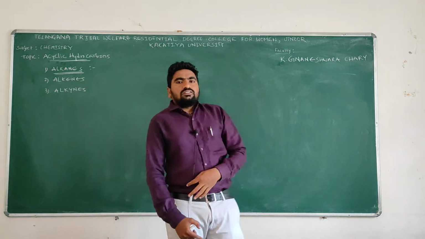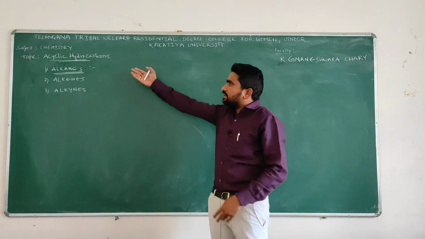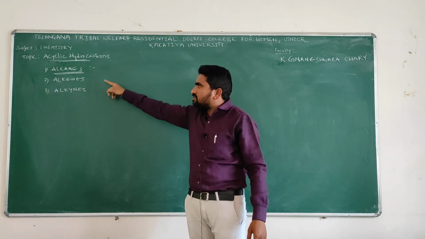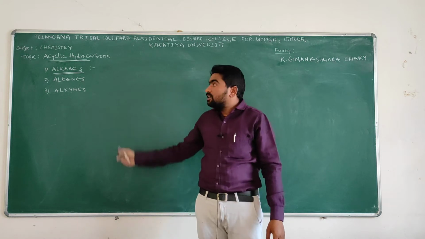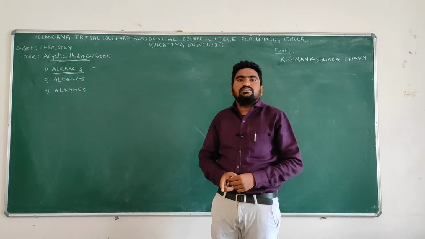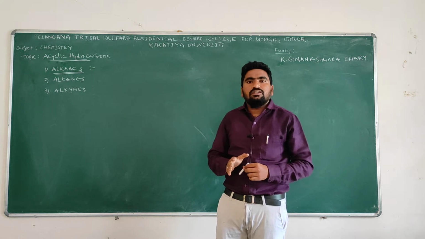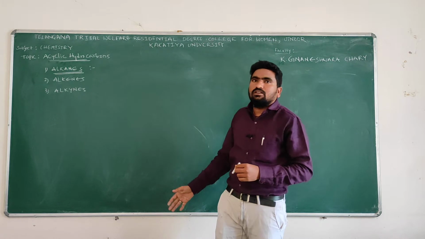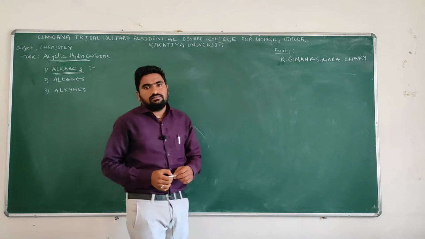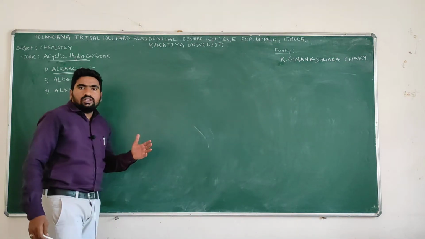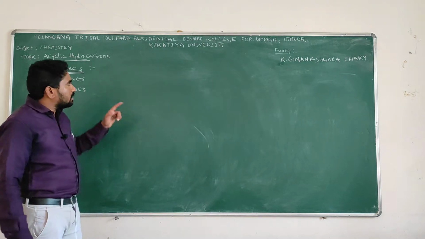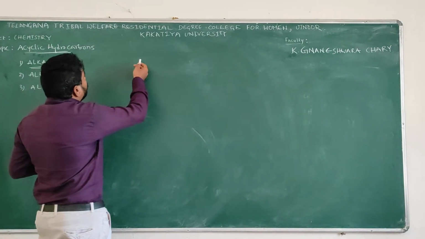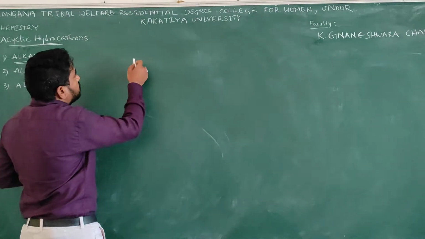In the previous class, we discussed acyclic hydrocarbons. In that, we have alkanes, alkenes and alkynes, isn't it? In alkanes, we discussed preparation methods. We just completed the preparation methods of alkanes from Grignard reagent. Now in this session we are going to discuss the same preparation methods, but from the electrolysis process. What is electrolysis? Kolbe's electrolysis.